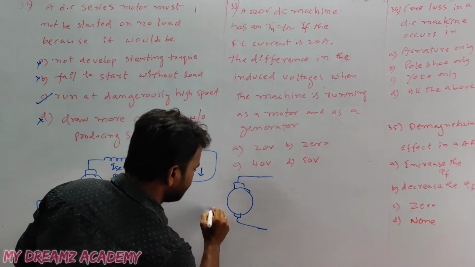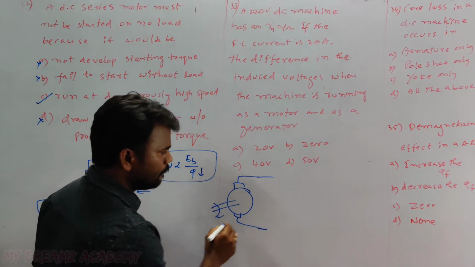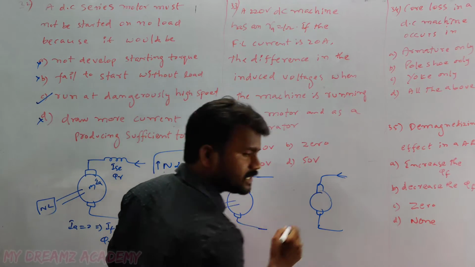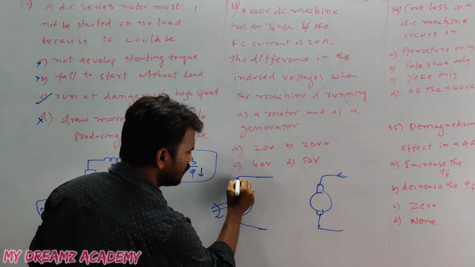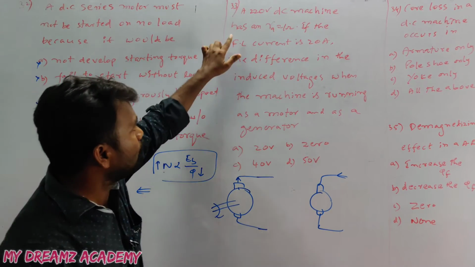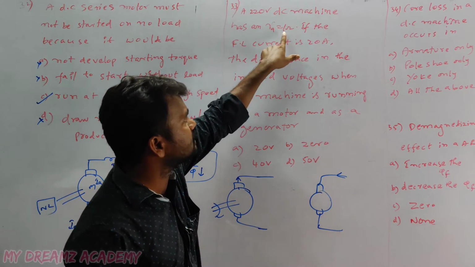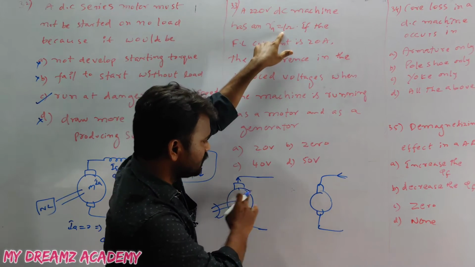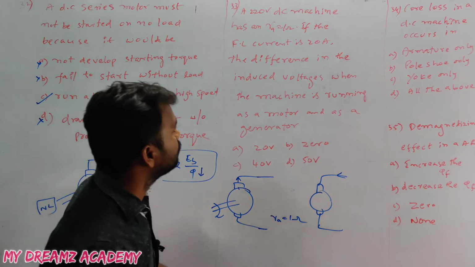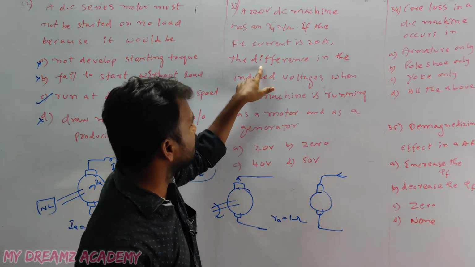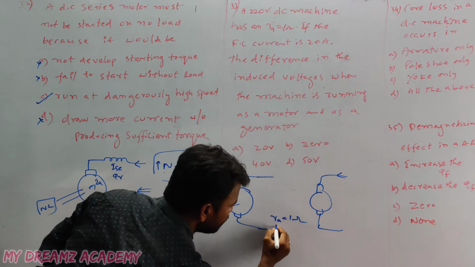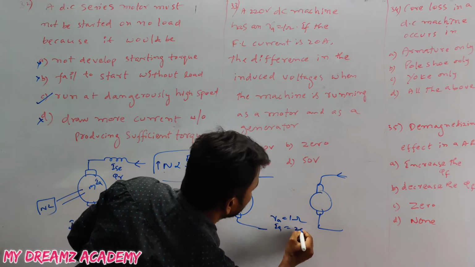For a generator, a prime mover is connected. For a motor, the electrical supply is given. The generator supplies current to the external circuit. The problem states a 220 volts DC machine with the same armature resistance, so Ra equals 1 ohm. The full load current is 20 amperes, so the load is connected and the armature current Ia equals 20 amperes.